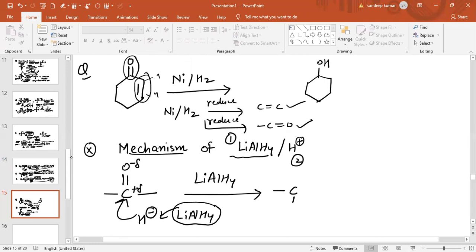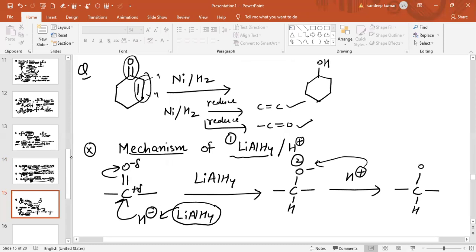When H attacks this electrophilic carbon, the pi bond will break and oxygen becomes O negative. Now in the second step, when H positive attacks the oxygen, the product obtained is C, H and OH. So this is basically the mechanism of the reaction.